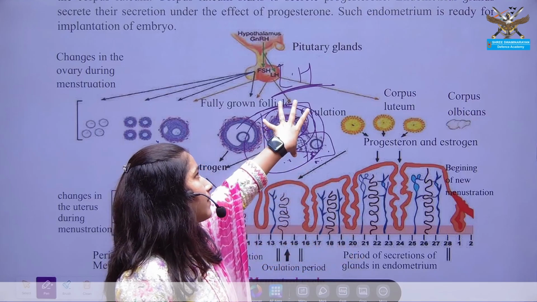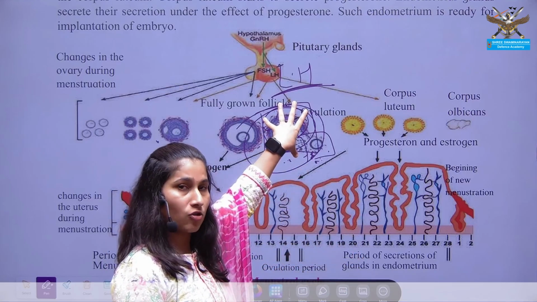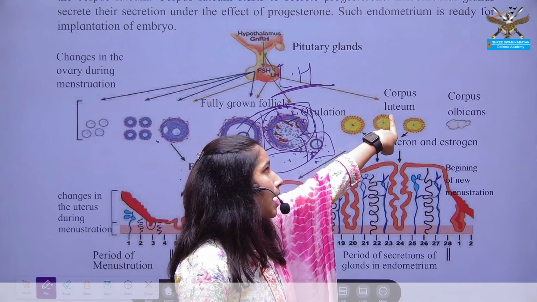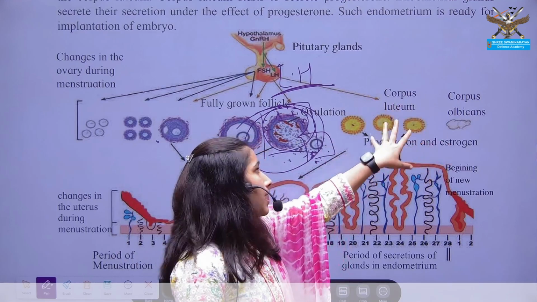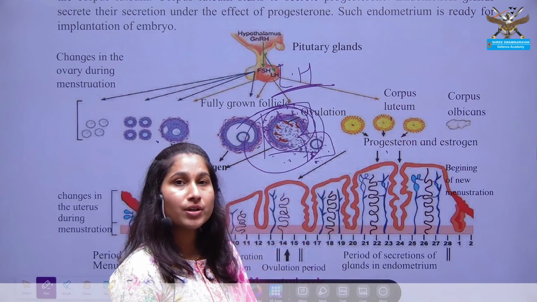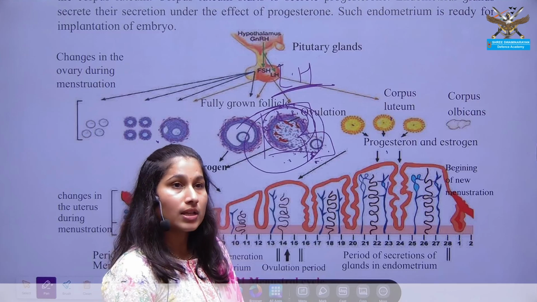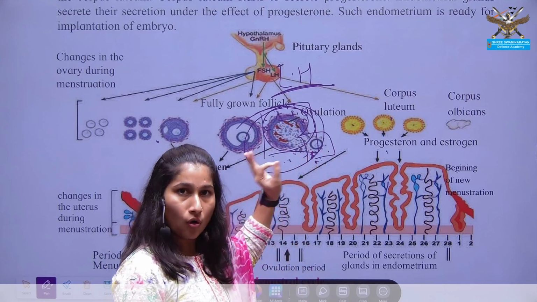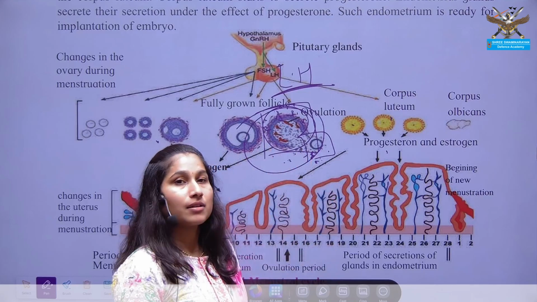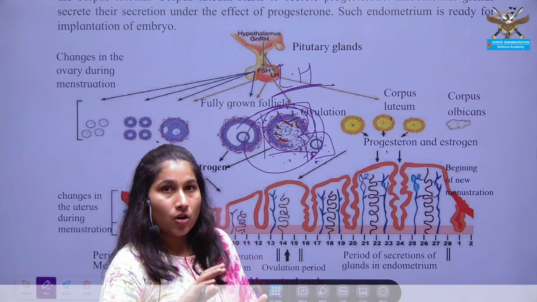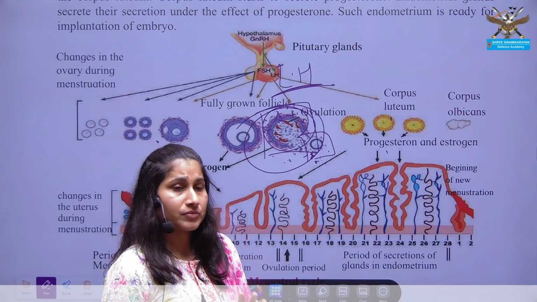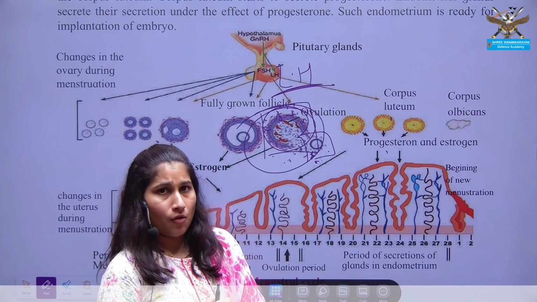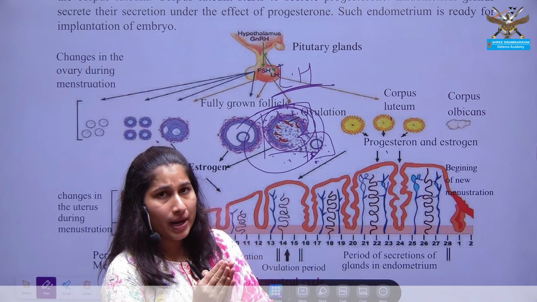Whatever material remained behind from the follicle is now known as corpus luteum, later corpus albicans. Now this corpus luteum is going to release the hormone progesterone, so that if fertilization of the egg or ovum occurs, the fertilized ovum forms the zygote with the fusion of the male nuclei, right?